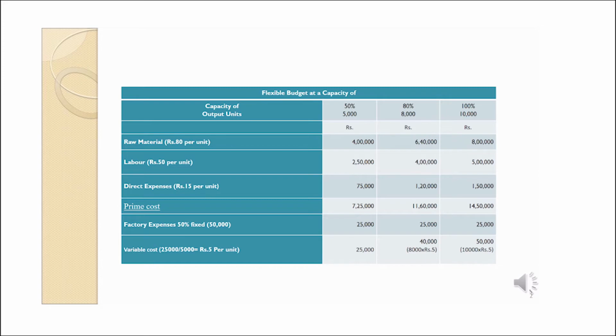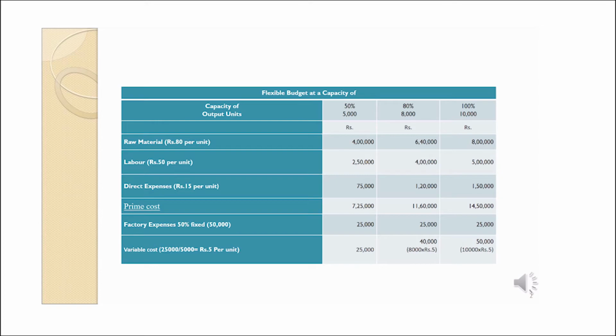So at 50%, 80% and 100% capacity level, the fixed factory expenses are considered as 25,000. Then variable cost 25,000 divided by 5,000 is equal to rupees 5 per unit. So the variable cost will vary. Here the per unit cost will be the same, but the total value of the factory variable expenses will change. So here the per unit cost is rupees 5.